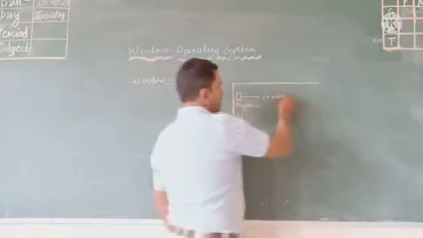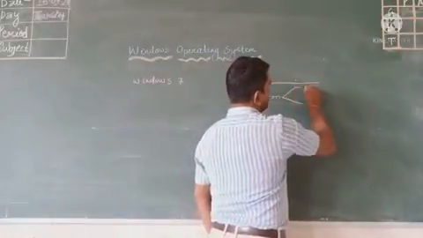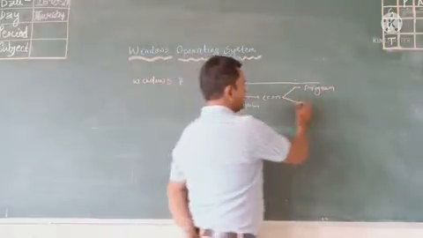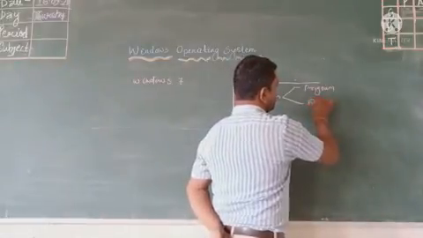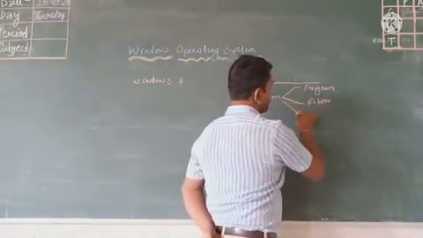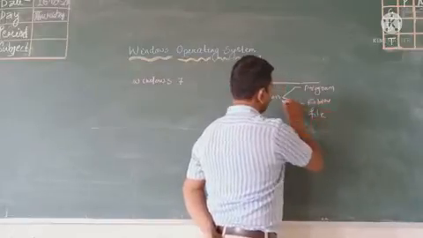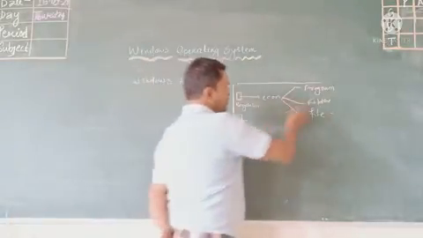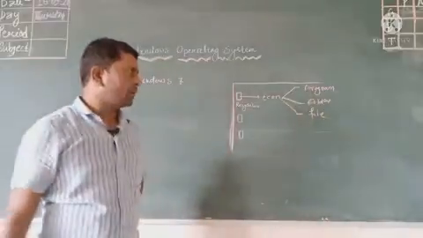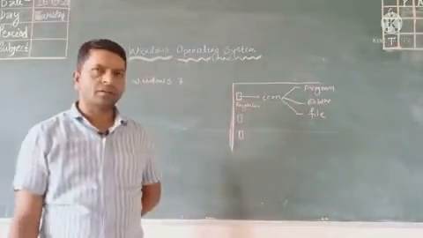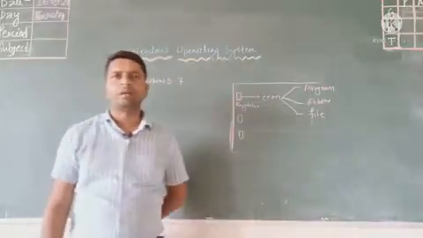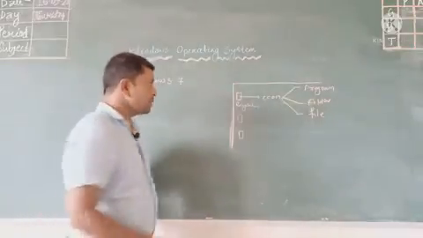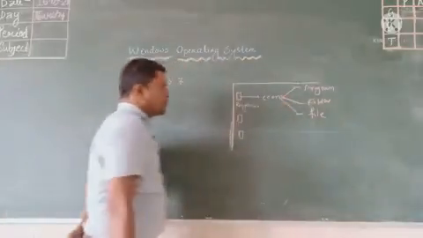These icons may belong to a program, a folder, or a file. So the small pictures you find on the desktop are icons, and they belong to programs, folders, or files.